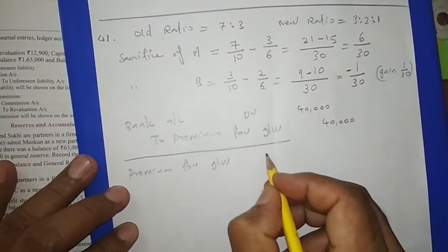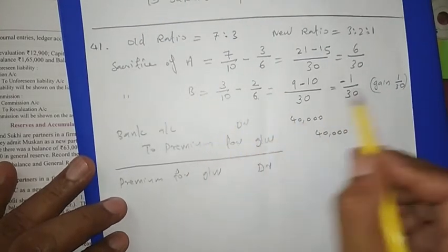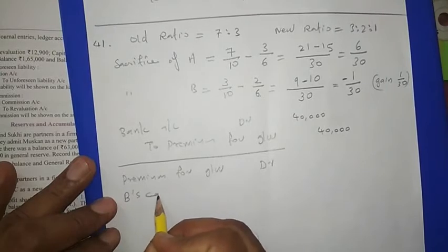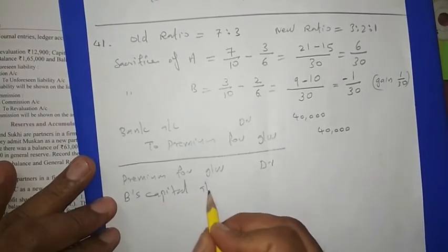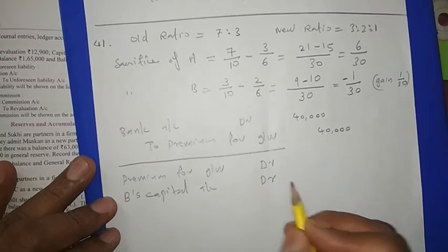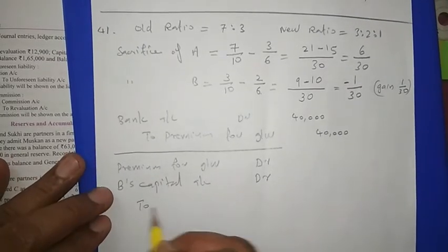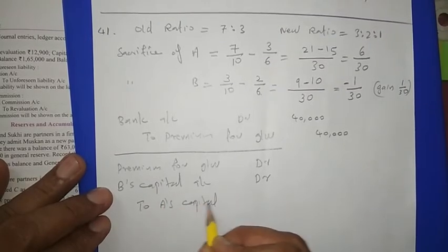Premium for goodwill debit. Then this partner B is gaining, that is why B's capital account also we have to debit. B's capital account debit, then to A's capital.